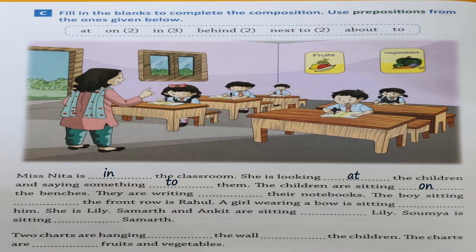You sit on something. You sit on chair, on table, on sofa, on bed. They are writing in their notebooks. The boy sitting in the front row.